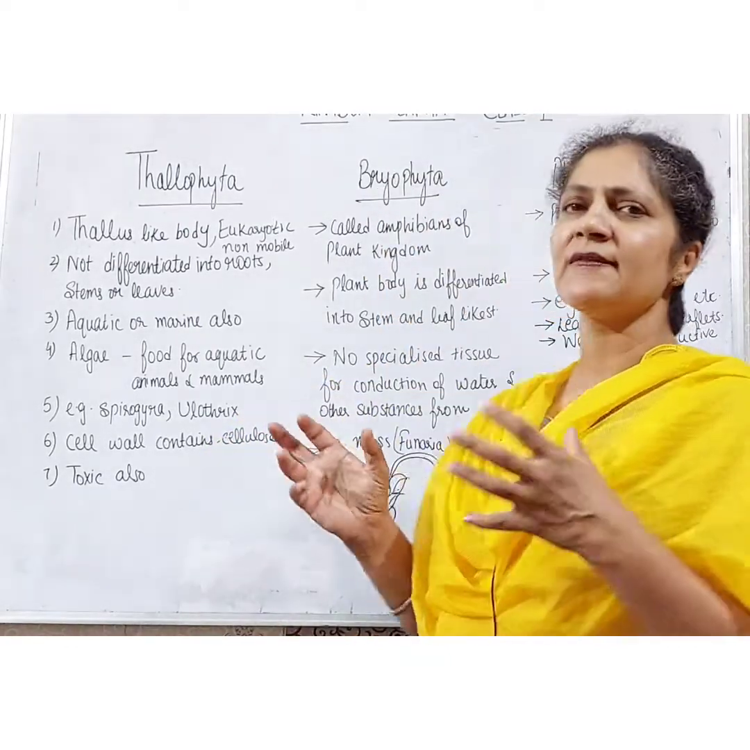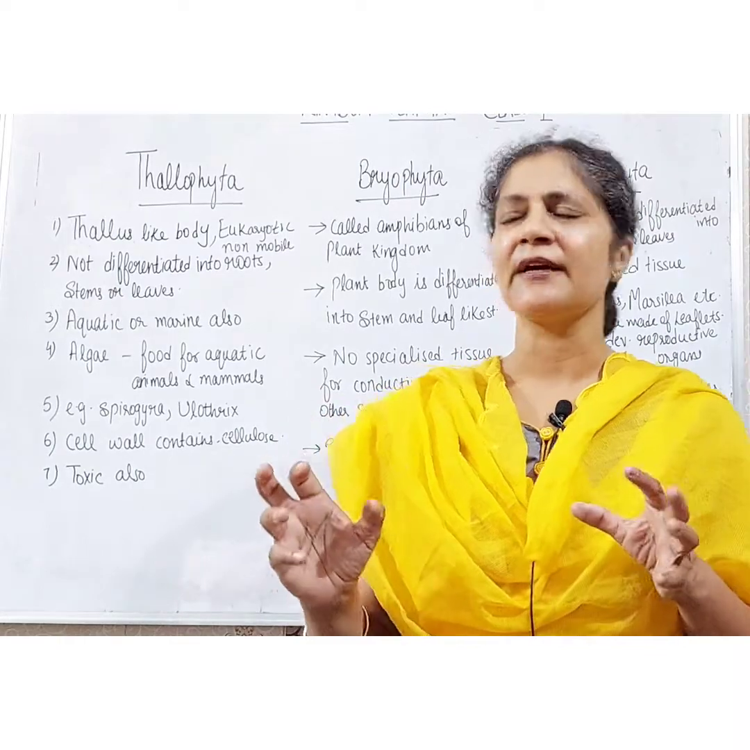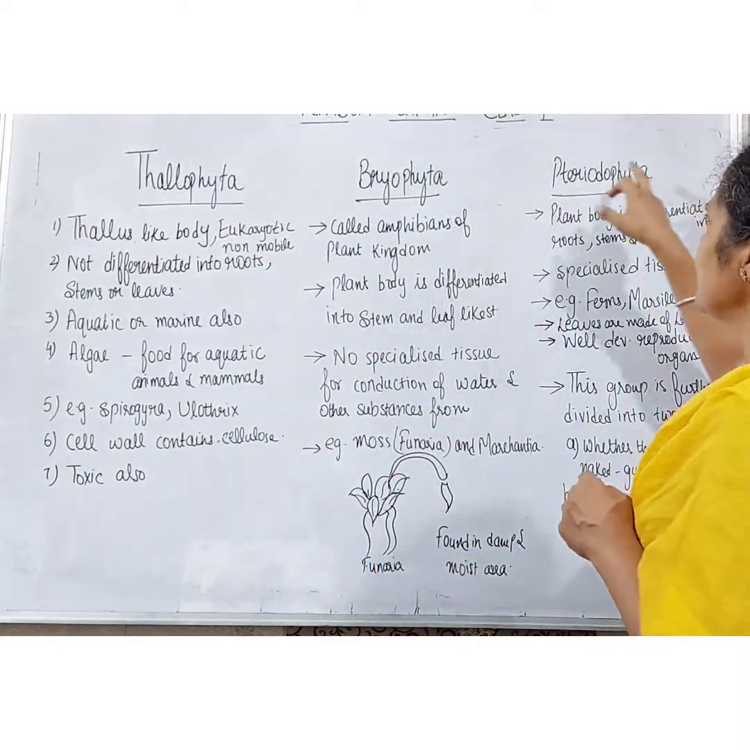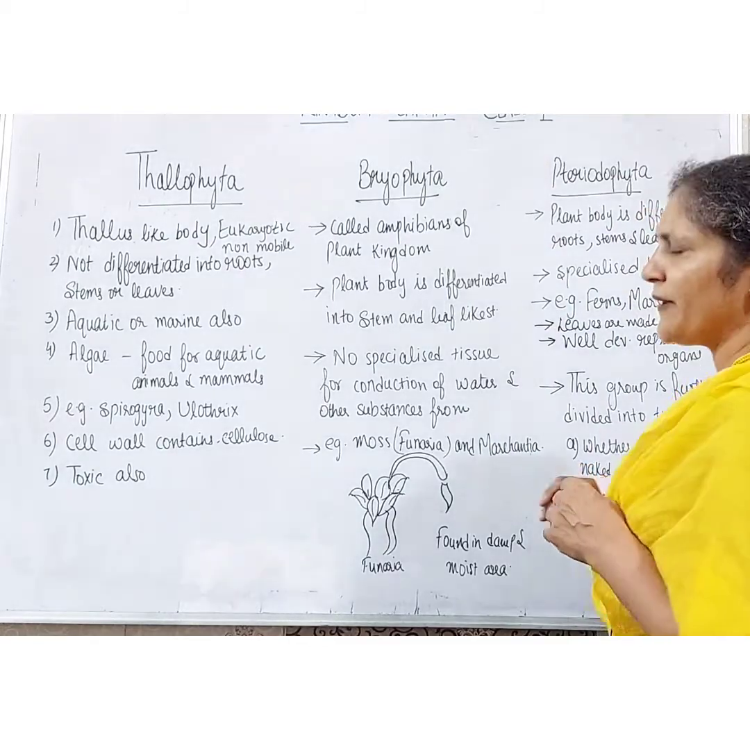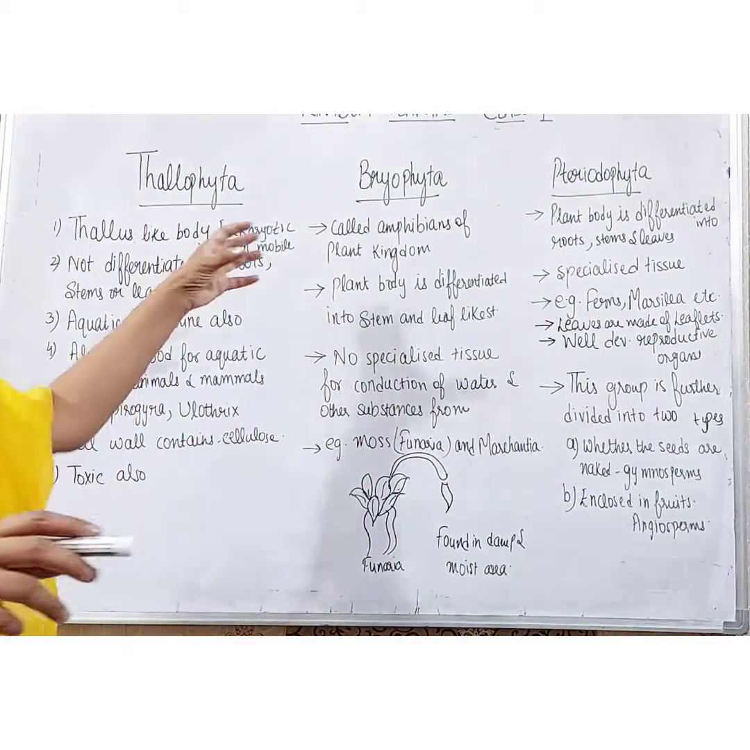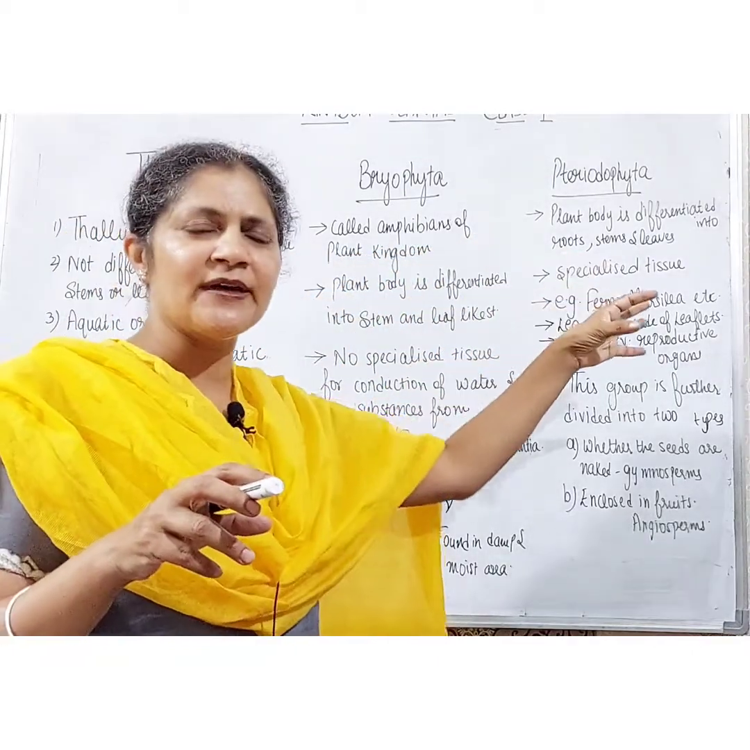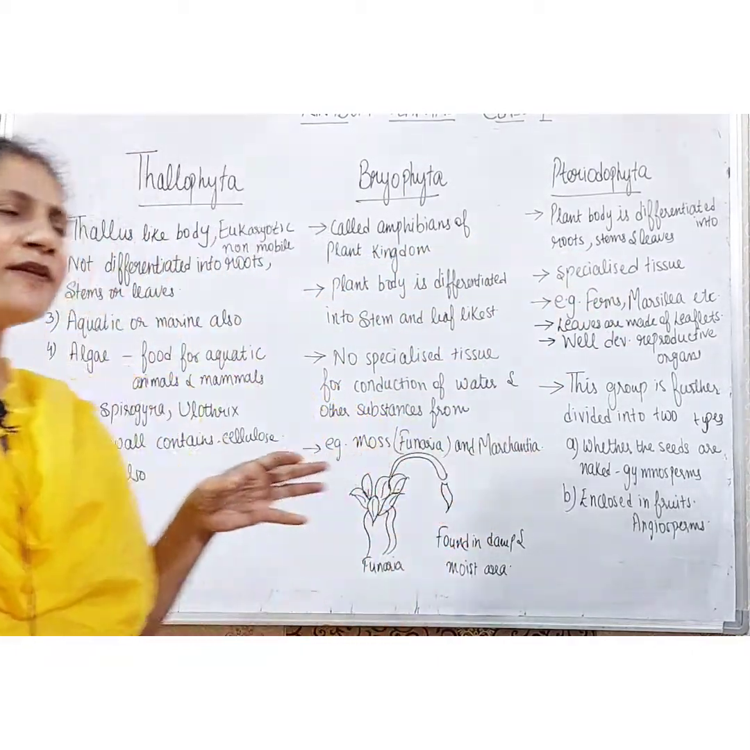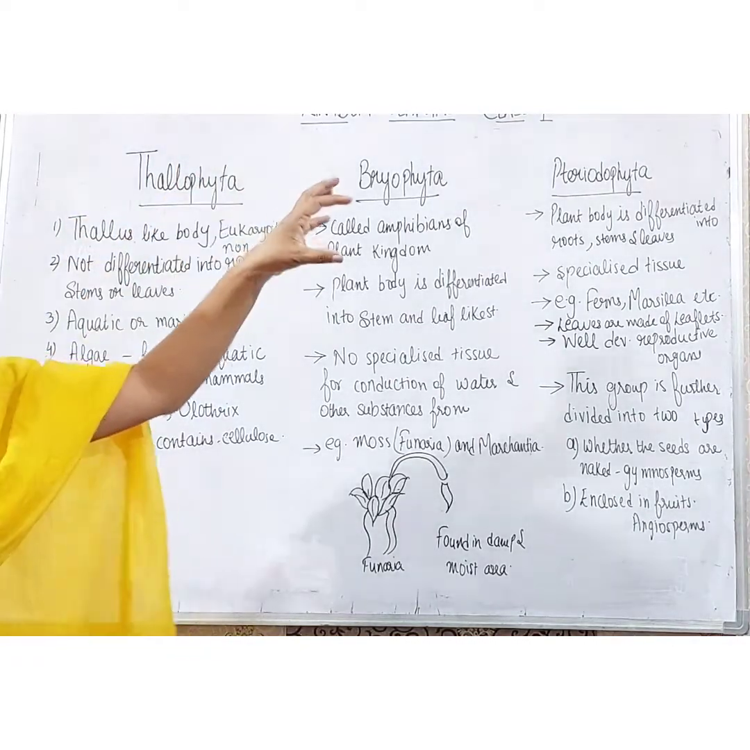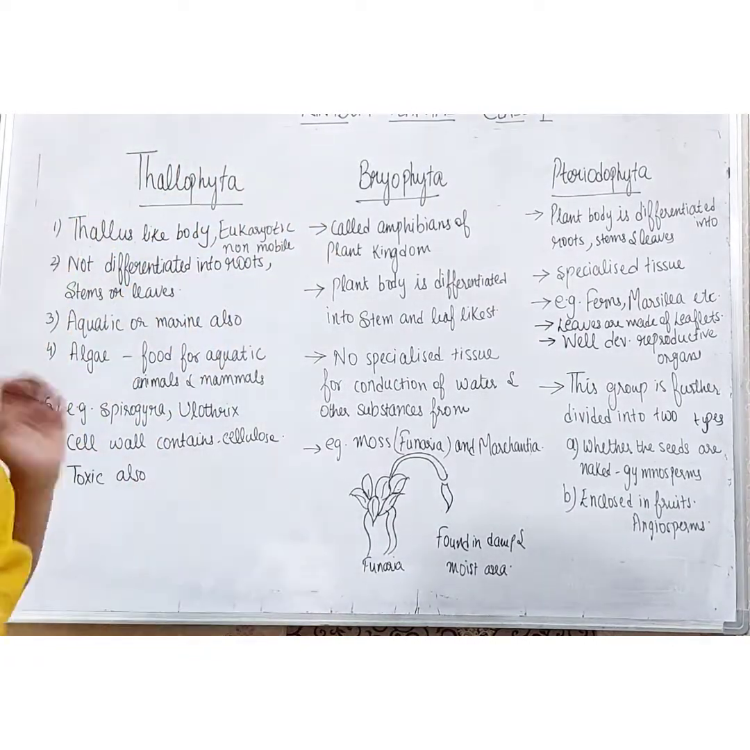We will discuss in this lecture three types: Thallophyta, Bryophyta and Pteridophyta. Now the basic features of the Thallophyta, Bryophyta and Pteridophyta are like this. First of all, we will see the first type of the kingdom Plantae, that is Thallophyta.